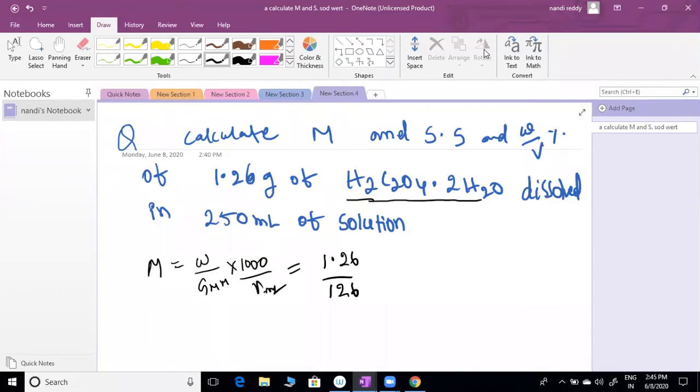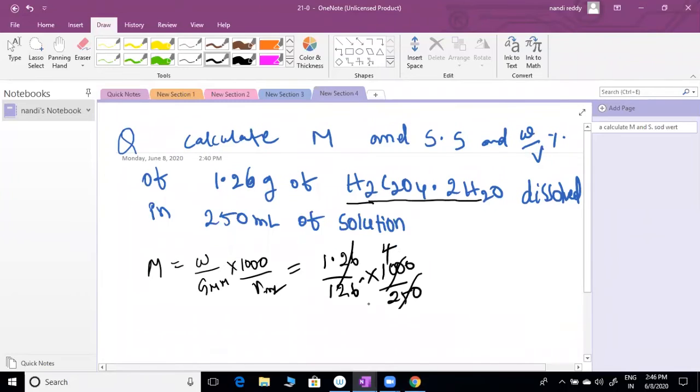Fine, 126 into 1000 by 250, that is 4 times. Can you do? This is 100 times. You can get 0.04. Is it correct? Anything wrong, sir? 0.04 M.